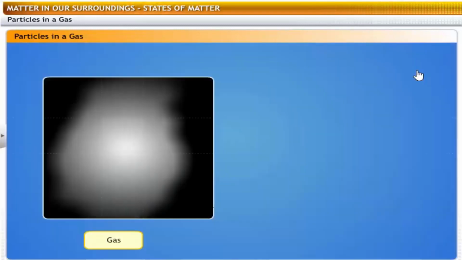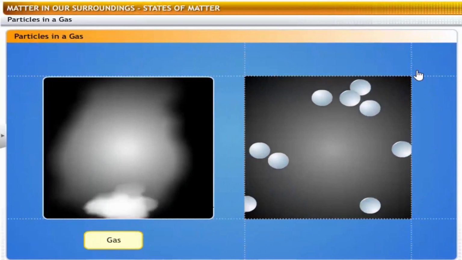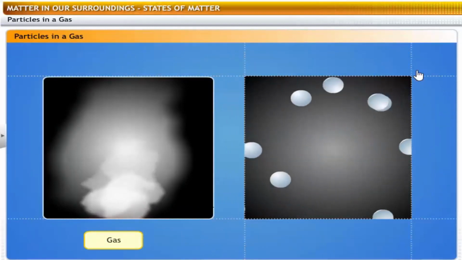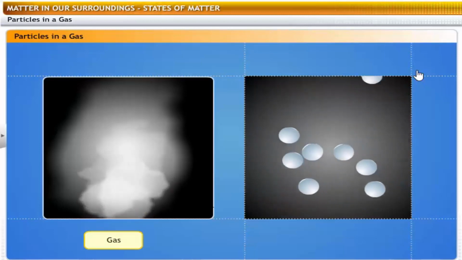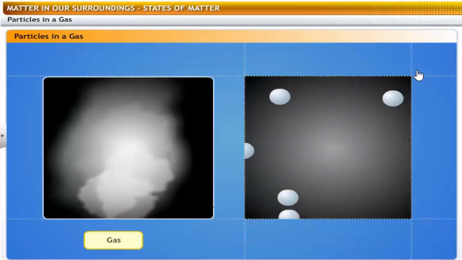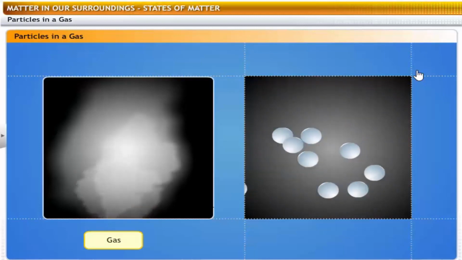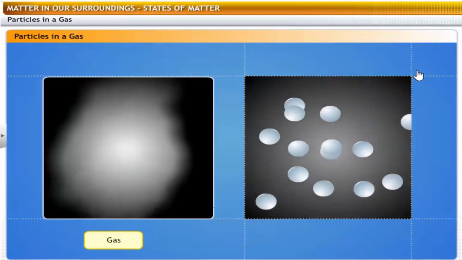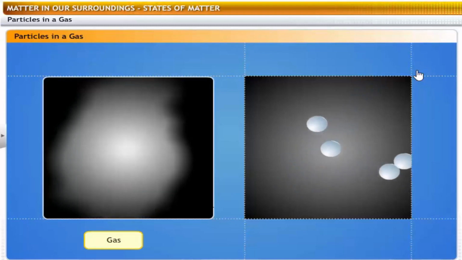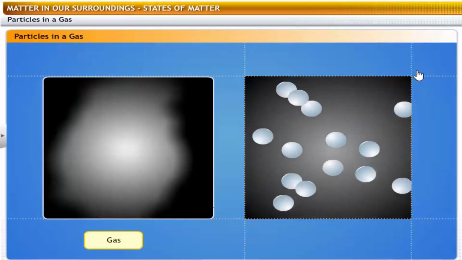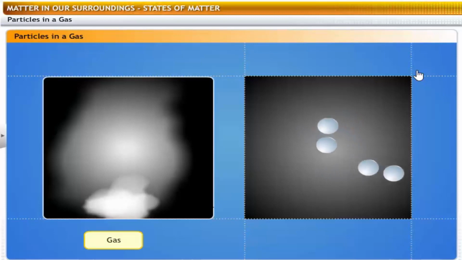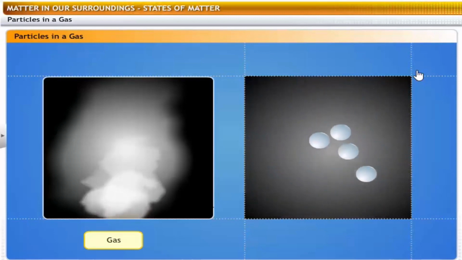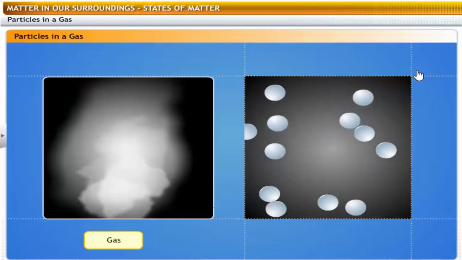In gases, the particles are not packed together at all, because their kinetic energies are high enough to let them break away from any boundaries. They are free to move around in random motion. That is why gases have no definite shape or volume, and they flow and diffuse easily. They collide with each other and with the walls of their container. That's how a gas exerts pressure on its container. Also, because the spaces between the particles are large, gases are highly compressible.